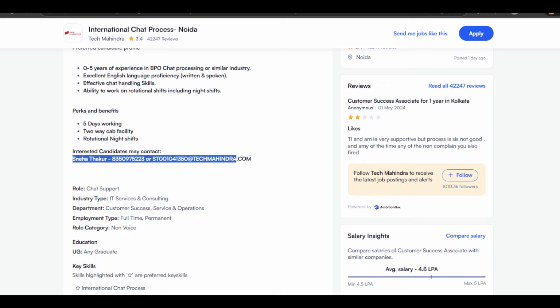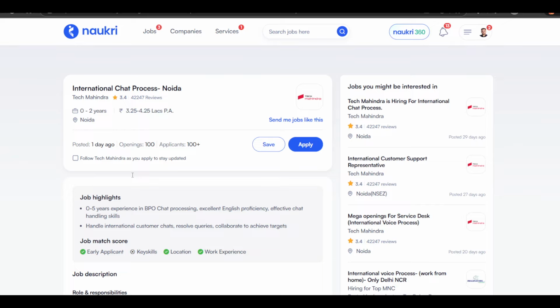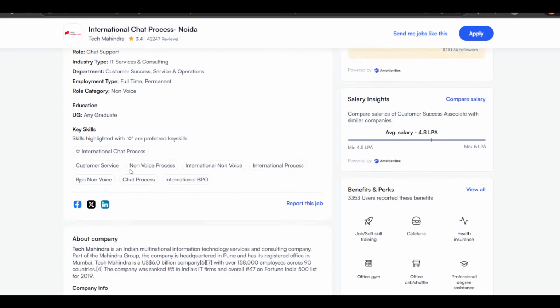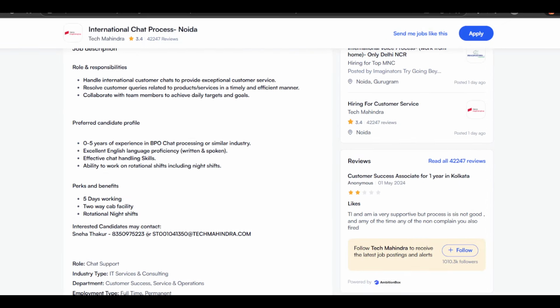Okay. The HR name is Sneha Thakur. Previously, she also conducted very big hirings. So I hope this one is also big. You can directly reach out to her on this email ID.